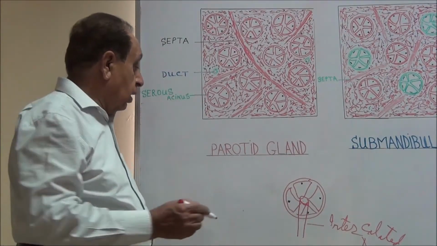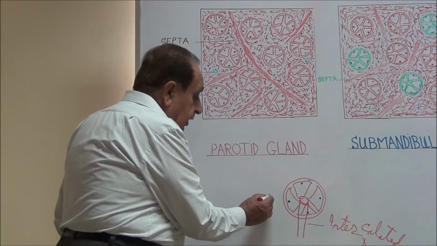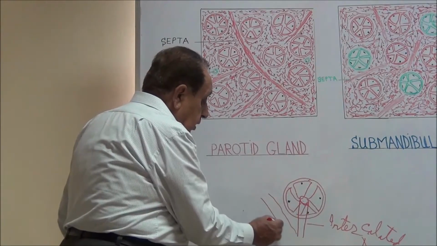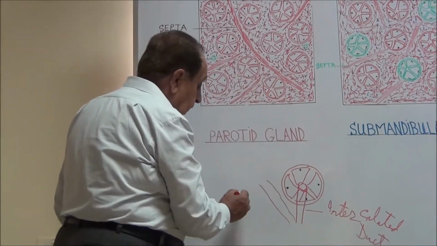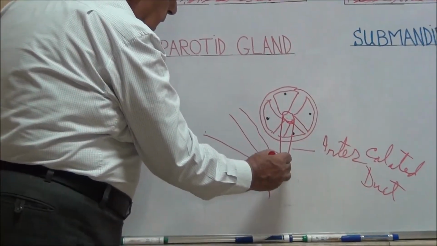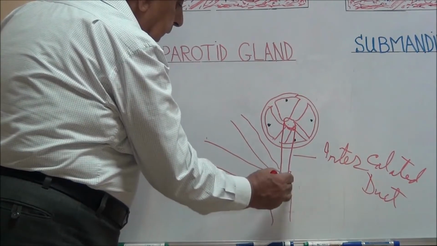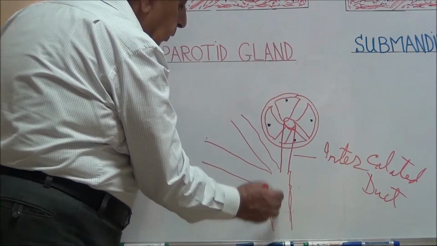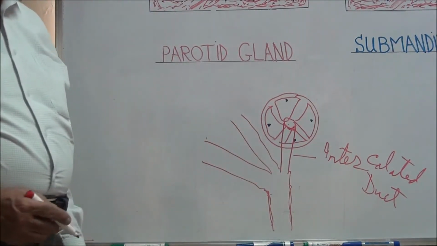Now many intercalated ducts of different acini unite together and join another duct which is somewhat larger than the intercalated duct.